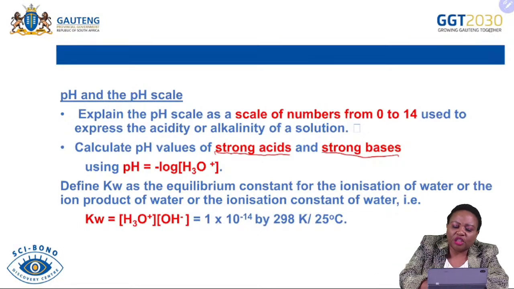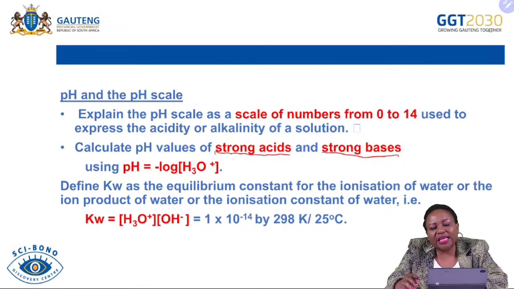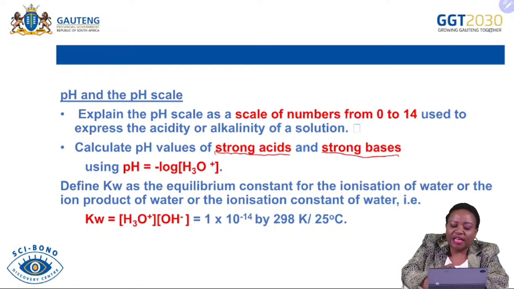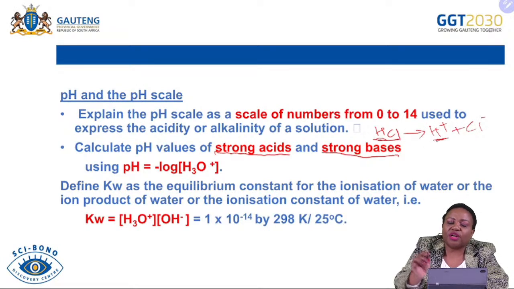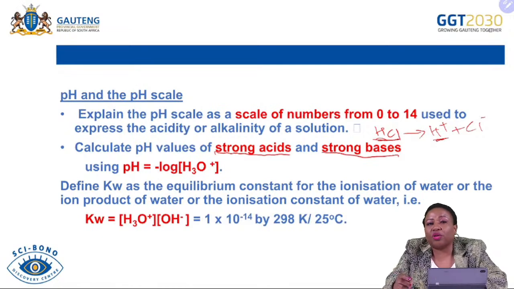We already know that strong acids ionize completely. Therefore, it is easy for you to know the concentration of hydronium ions of a strong acid. If I can give an example, a strong acid like hydrochloric acid, if it ionizes, it will form H+ and Cl-. So if you know the concentration of this acid, you already know the concentration of the hydrogen ion or the hydronium ions.